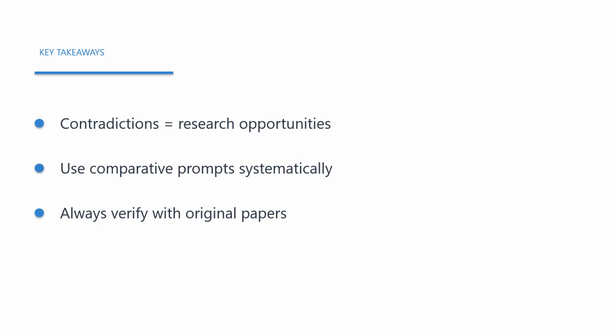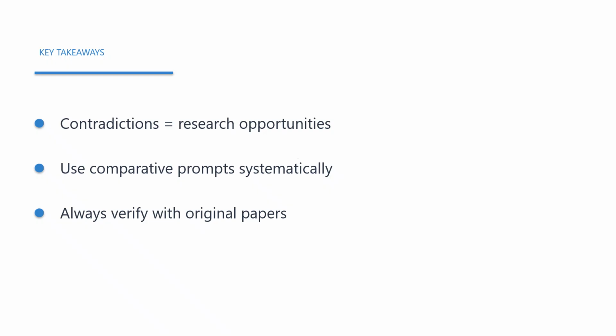Let us consolidate the key takeaways from today's video. First, contradictions in the literature are research opportunities, not problems to avoid. They represent active debates where new research can make real contributions. Second, use comparative prompts to systematically identify disagreements across studies. Provide structured summaries and ask AI to find specific types of contradictions. Third, always verify AI-identified contradictions by reading the original papers carefully. AI might misunderstand nuances or miss context.